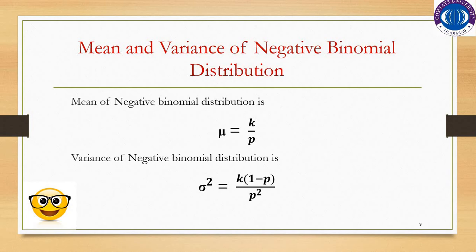Mean and variance of negative binomial distribution. Mean of negative binomial distribution is mu is equal to k over p, where p is probability of success and k is number of successes, whereas variance is equal to k into 1 minus p over p square.